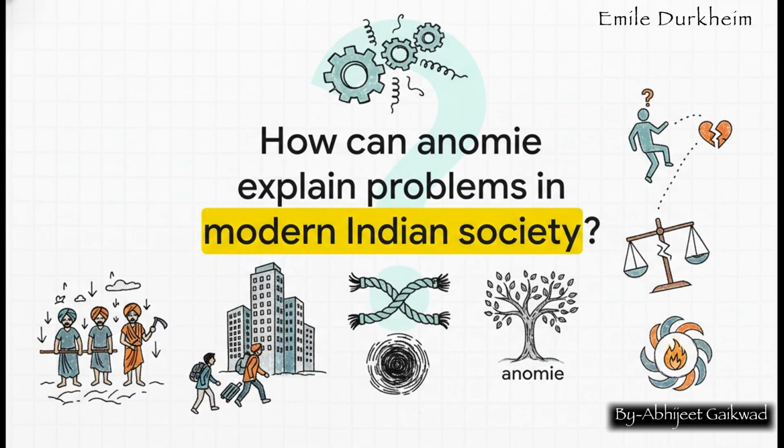So, I want to leave you with a final thought, a question to ponder, really. This is exactly the kind of thinking you need for the UPSC. How can you use Durkheim's concept of anomie today? Think about it in the Indian context. How might it help us understand the immense pressures faced by farmers during an agrarian crisis, or the challenges of rapid, chaotic urbanization? How does normlessness play out in modern India?